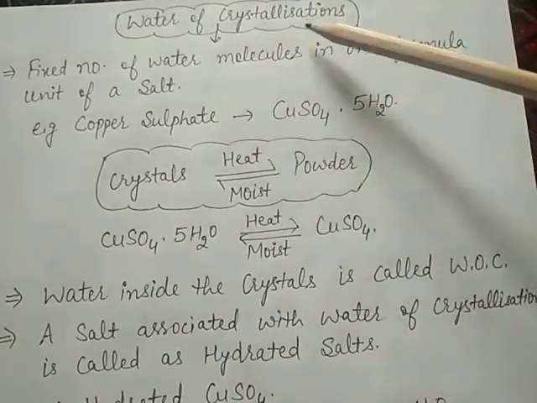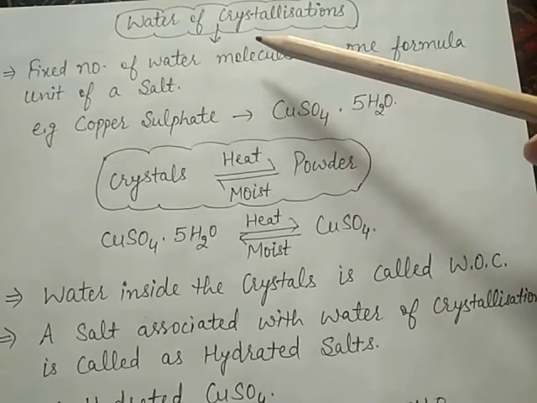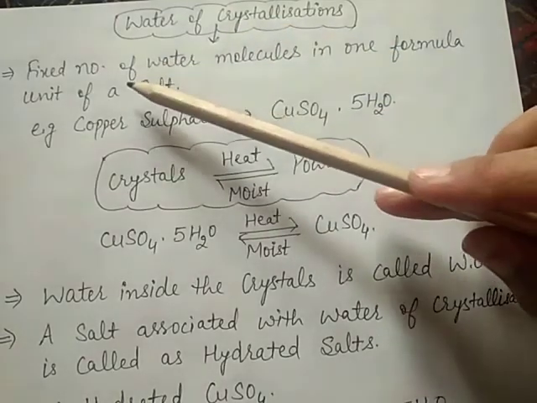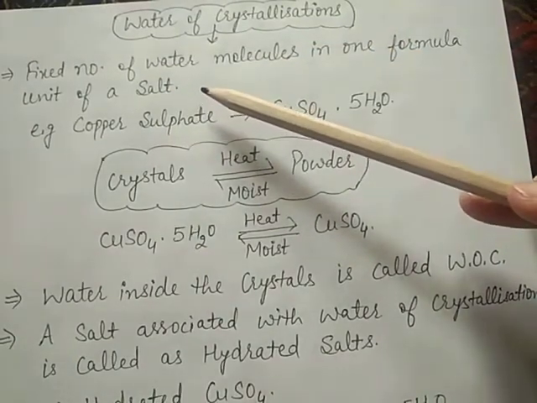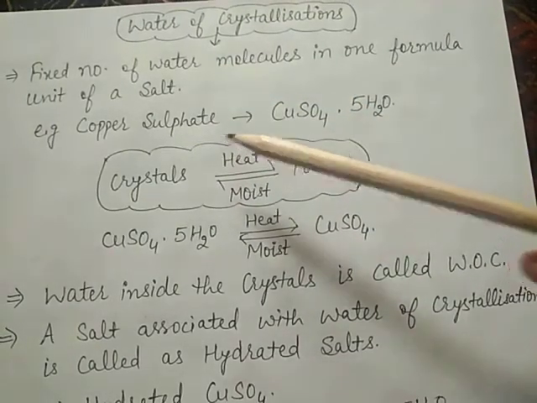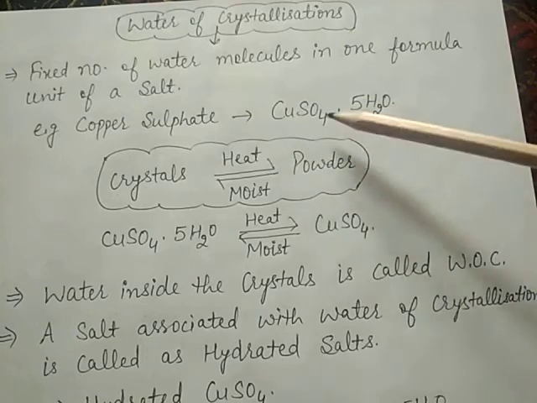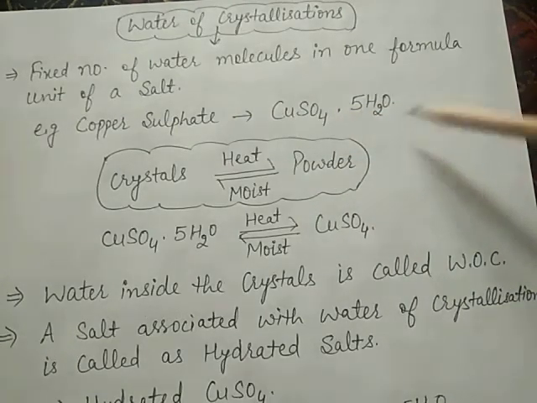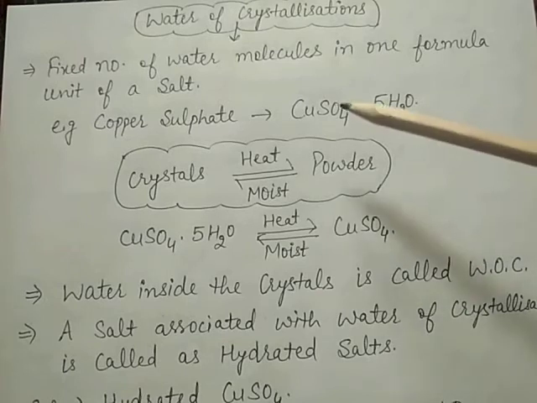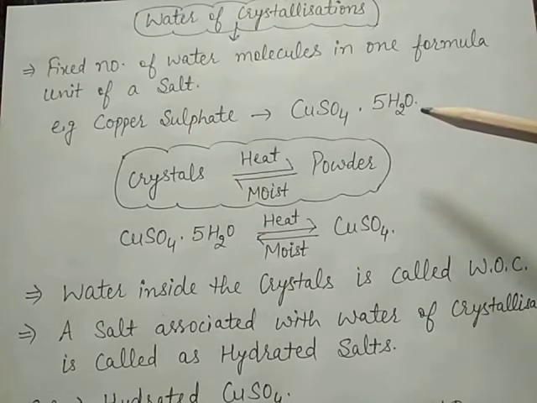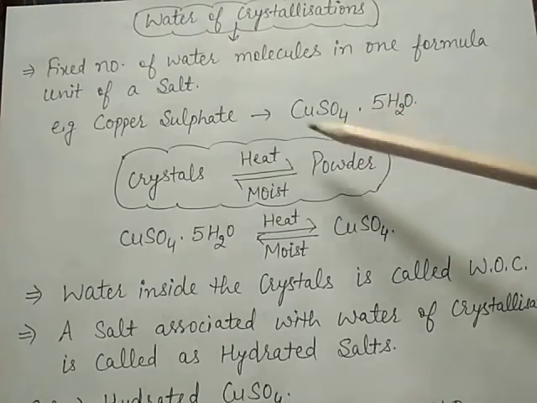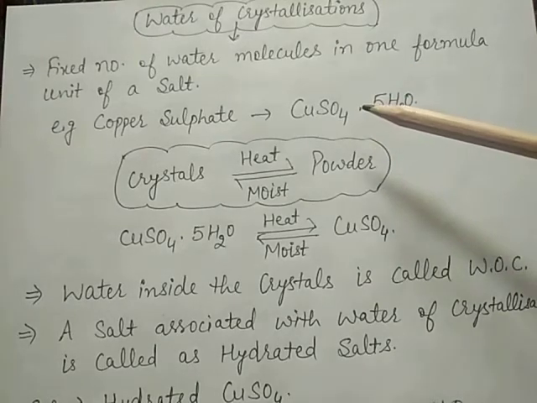Water of crystallization means water inside the crystal. It means a fixed number of water molecules in one formula unit of a salt. Like this, copper sulfate, that is CuSO4·5H2O. This is the formula of copper sulfate, but 5H2O is the water of crystallization. This number is fixed, a fixed number of water molecules in the formula unit of a salt.